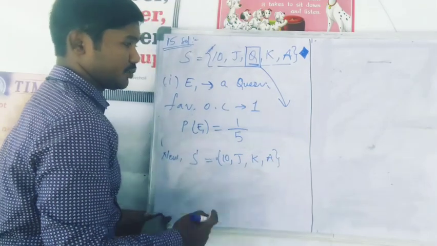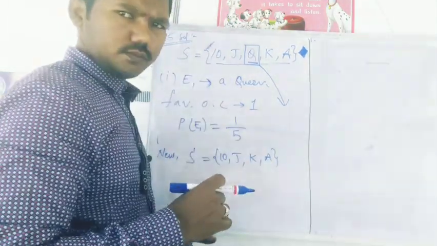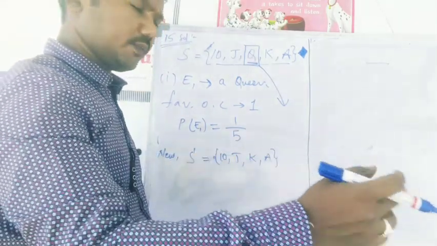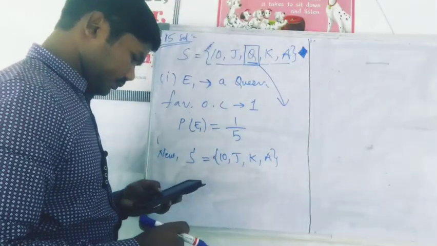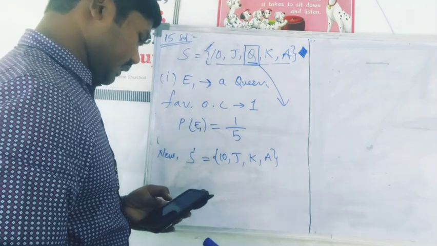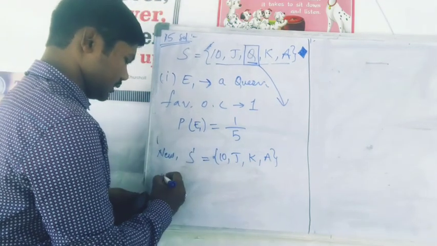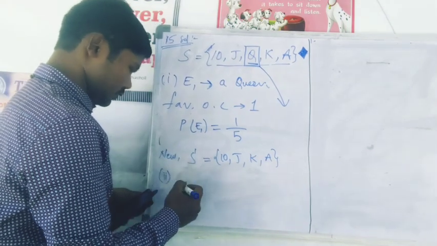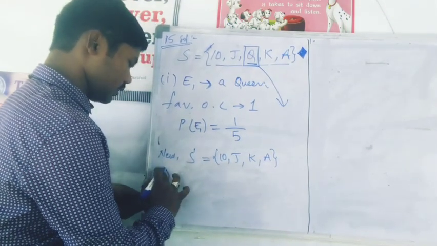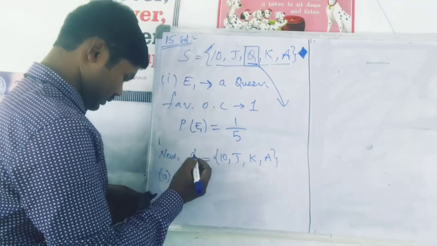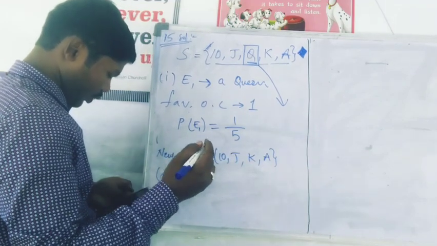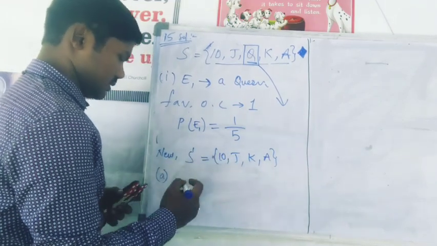Now only 4 cards are there because the queen which you have got has been kept aside. What is the probability that the second card picked up is an ace? Now based on this you have to do the next 2 questions. One is A, what is the probability that the second card picked up is an ace?